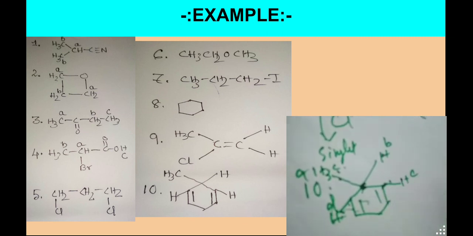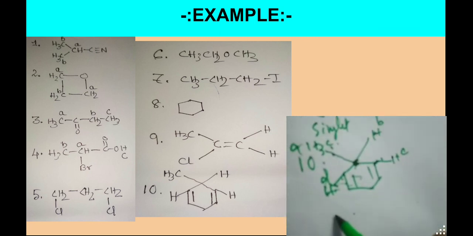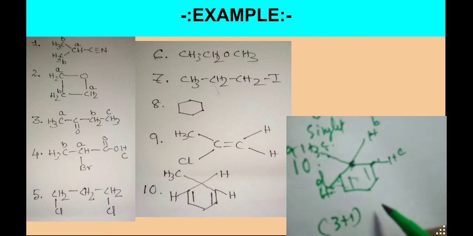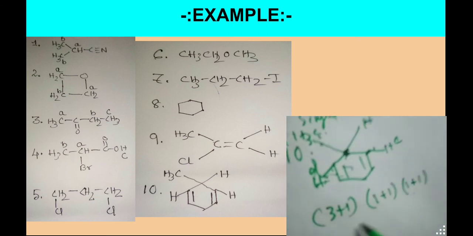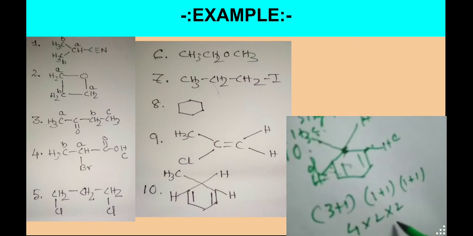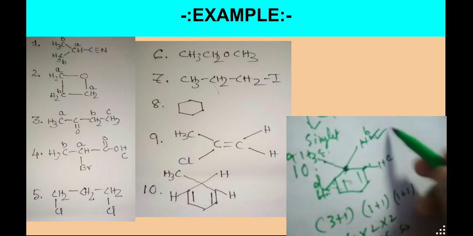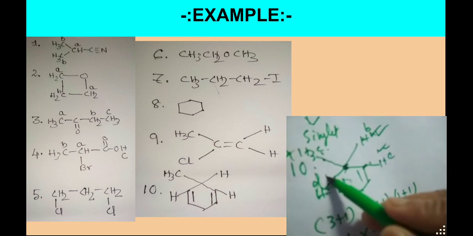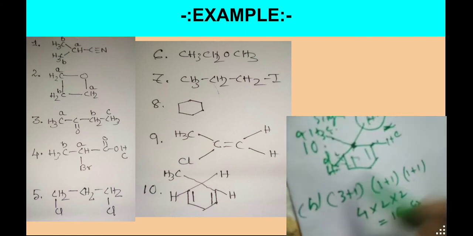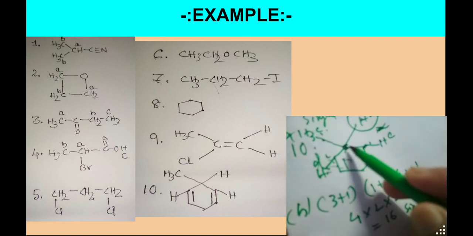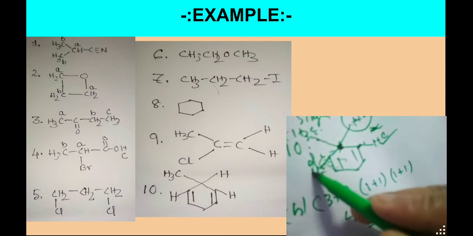So in that case we will see 3 plus 1 into 1 plus 1 into 1 plus 1, so 4 into 2 into 2, total 16 signals we will get for this particular proton, and for the B proton we will also get 16 signals. For C, the neighboring carbon has 1 proton, so it is also a doublet. The neighboring carbon has 1 proton, so it is also a doublet.